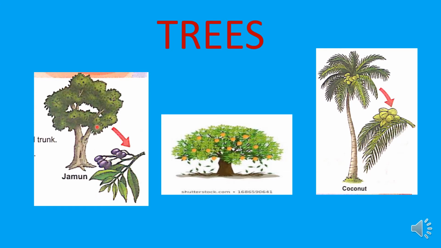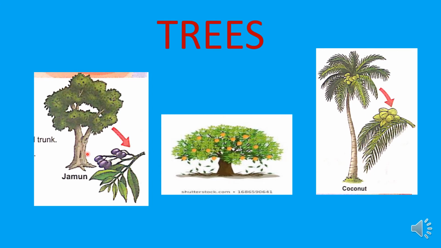Trees are tall and strong. Imagine a rose plant, children. Is a rose plant tall and strong, na? No. A rose plant is a very short and small plant. Yes or no? But see this mango tree. This is very tall and strong. Okay? They have a hard and thick stem called the trunk. We call this part the trunk.